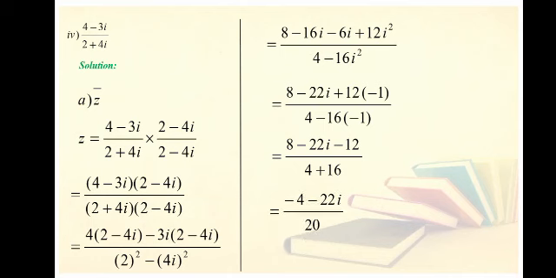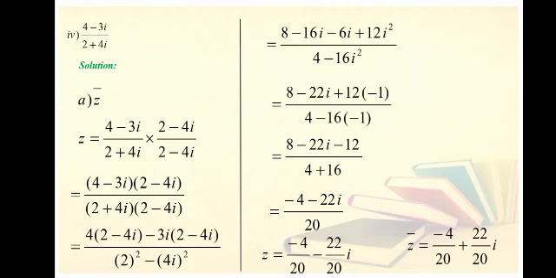The equation will become 8 minus 12 will be minus 4, minus 22 iota will remain the same, 4 plus 16 is 20. As you have to make the standard form a plus b iota, split the terms. It will become minus 4 over 20 minus 22 over 20 iota. Now as you have to take the conjugate of Z, for the conjugate the imaginary term will change the sign. It will become minus 4 over 20 plus 22 over 20 iota.